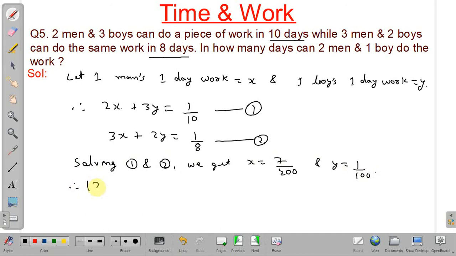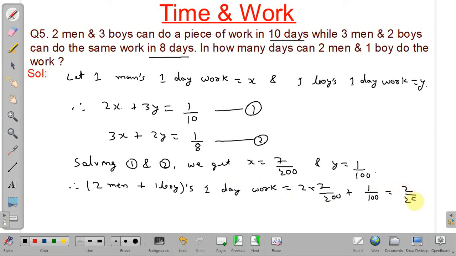Therefore, 2 men plus 1 boy's 1 day work will be equal to 2 into 7 by 200 plus 1 into 1 by 100, and it will be equal to 2 by 25.